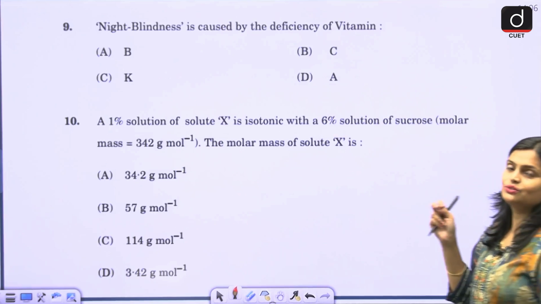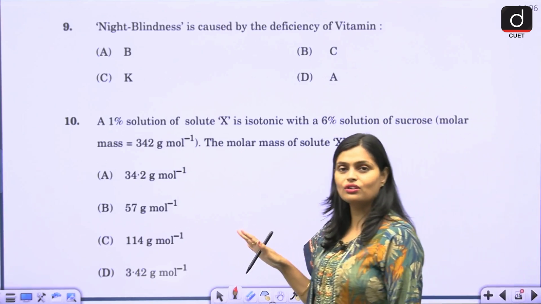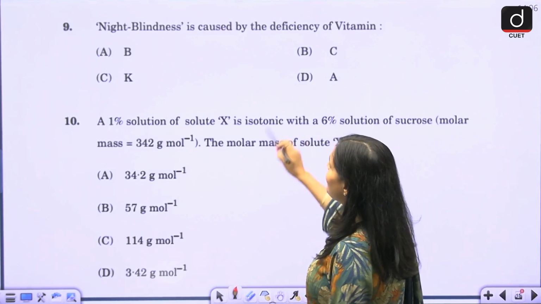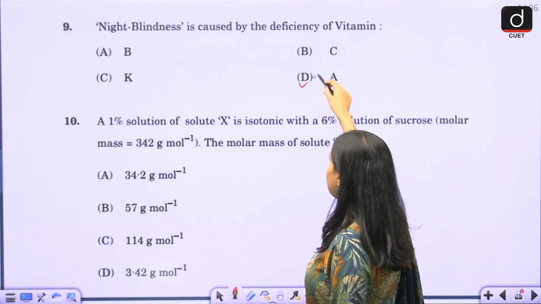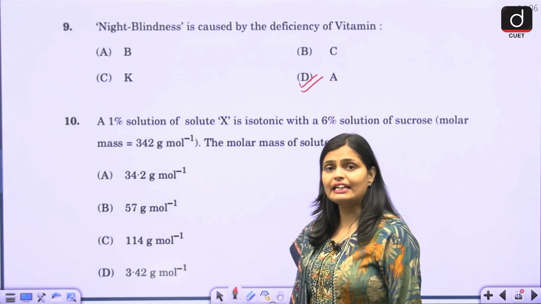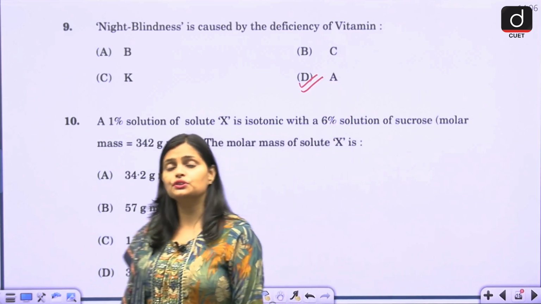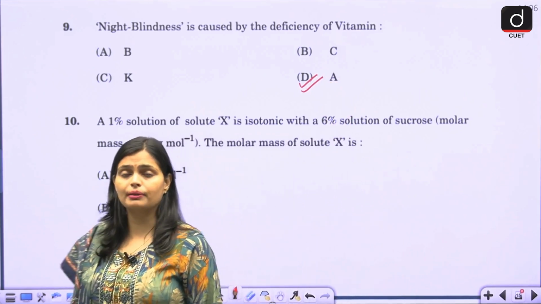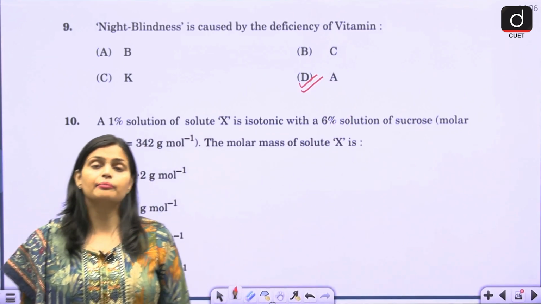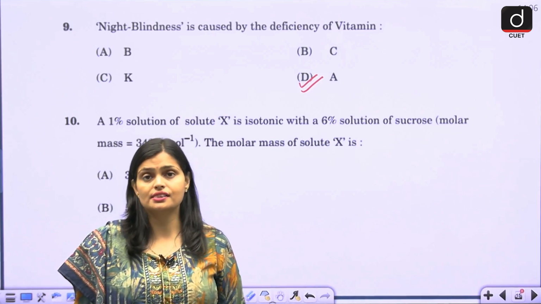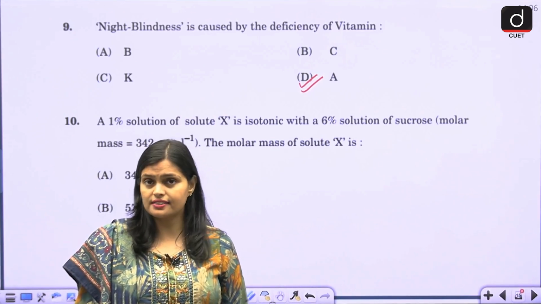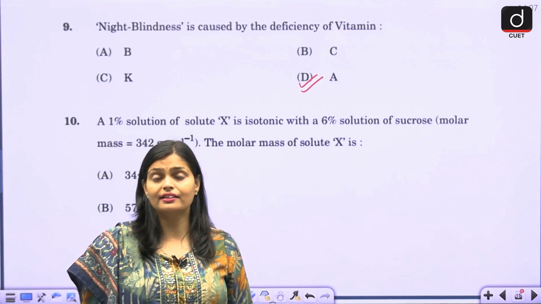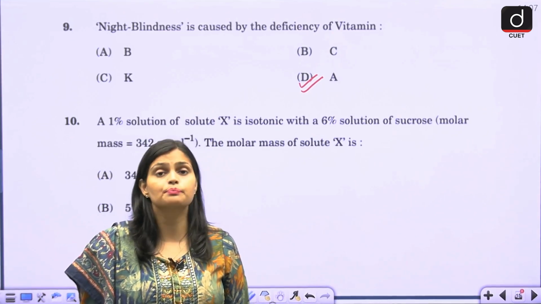Question number 9. I think nobody did this question wrong. Night blindness is caused by the deficiency of vitamin A. This question is from your biomolecules topic. Vitamin A deficiency causes night blindness and xerophthalmia. It is an eye related disease. In night blindness, you are not able to see things clearly.